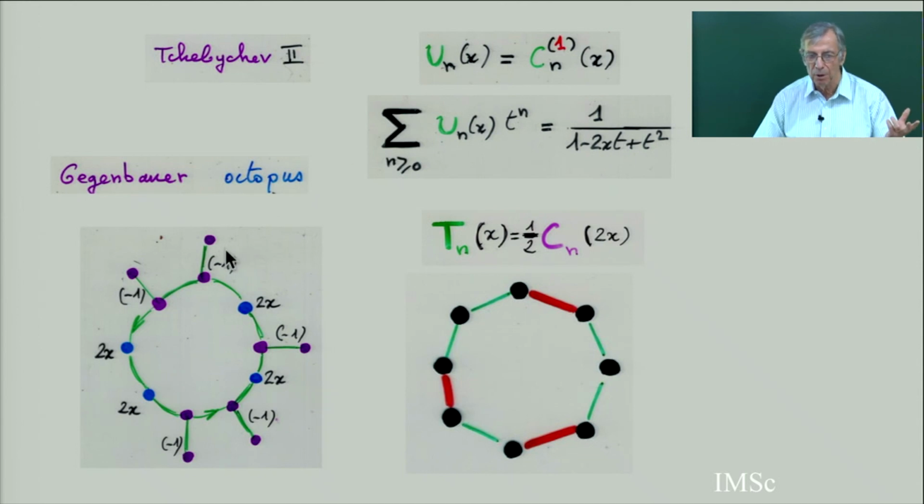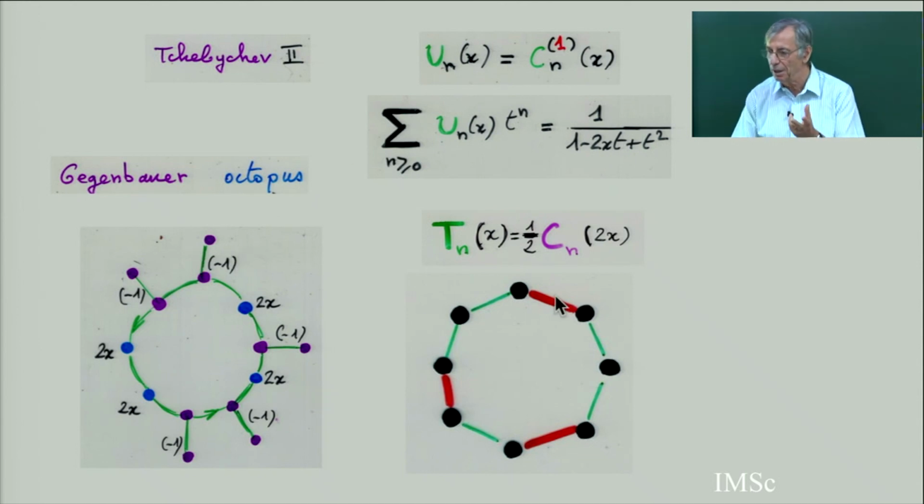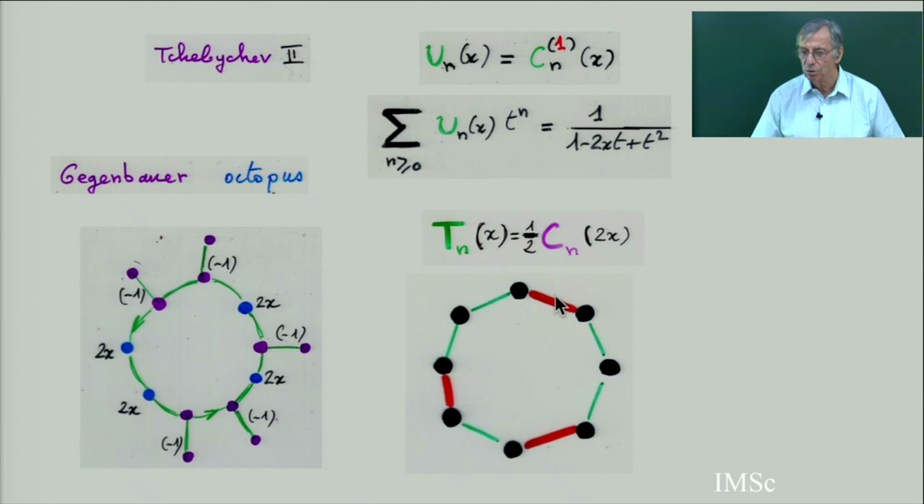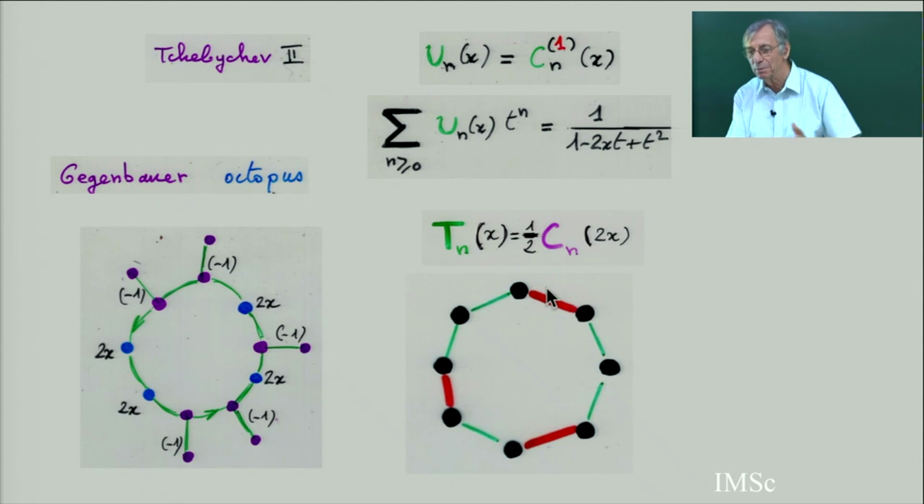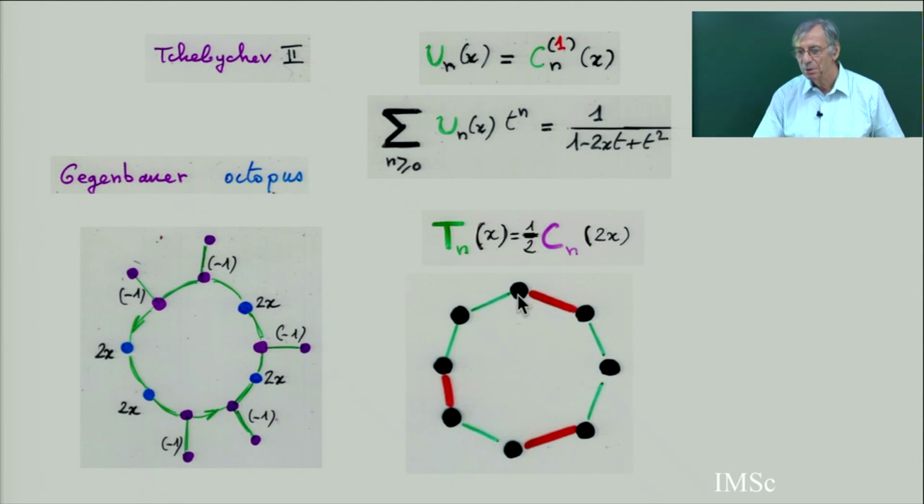But in Gegenbauer, we are working with an exponential generating function. Here it is an ordinary generating function. So there is some work to do. And I leave you the work to do, to go from this Gegenbauer, which is an assembly of this, to this Chebyshev. But you feel that it's probably possible to explain the formula for both. There is a more complicated formula for Tn coming from Gegenbauer.